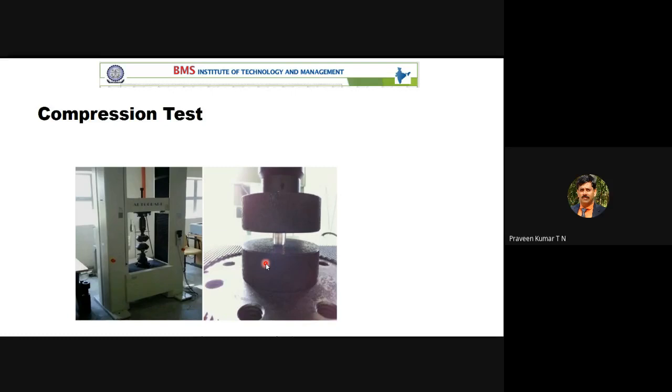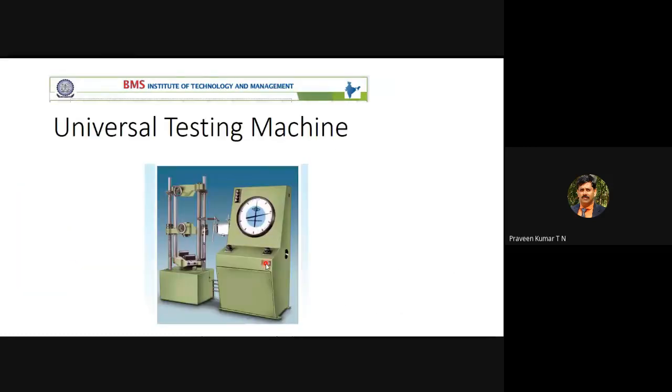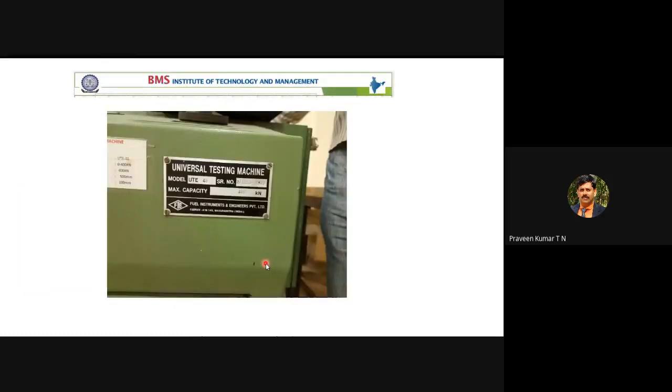We are not discussing much about hydraulics and circuits here. We have a separate subject, hydraulics and pneumatics, in the higher semesters, where you are going to study it. But the capacity of our actual machine in our laboratory is 40. UTE 40 is the model name. 40 refers to ton, equivalent to 400 kilonewton load we can apply.